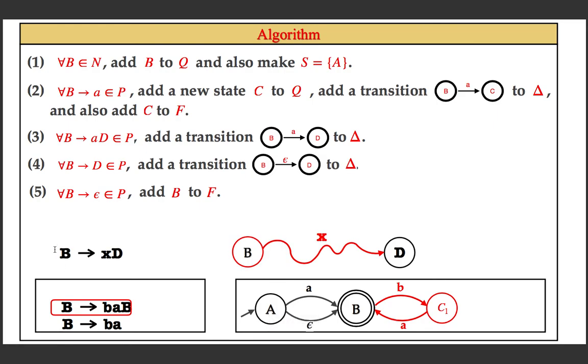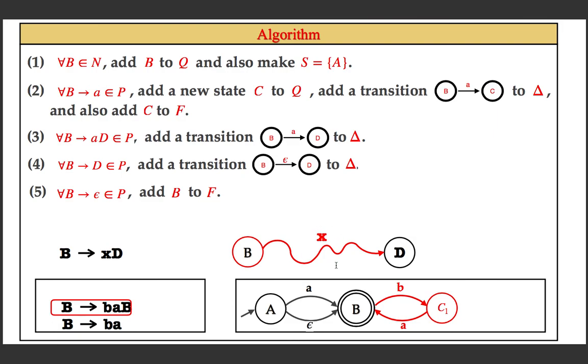Okay, and in general, this rule can be like this. From B, you can replace capital B with a terminal string X followed by a variable D. That means to simulate this kind of rule in the NFA, you need a path from the state for B to the state for D with the label as X. And how many intermediate states do you need?